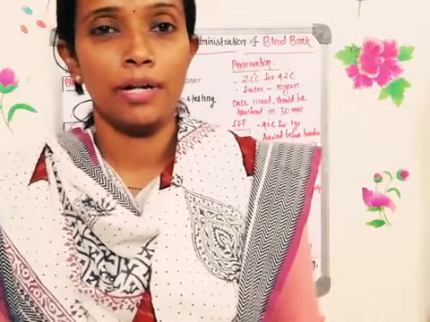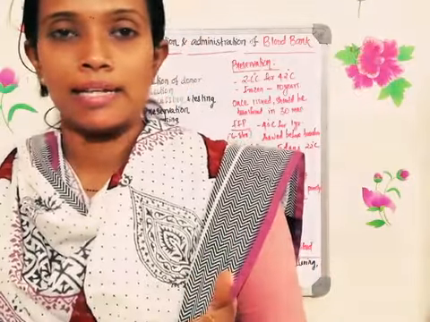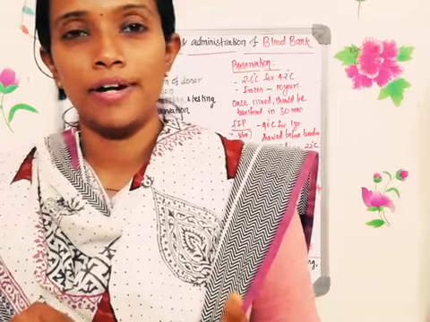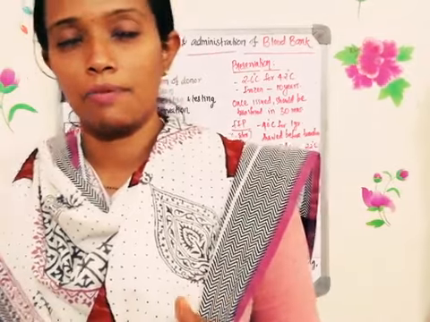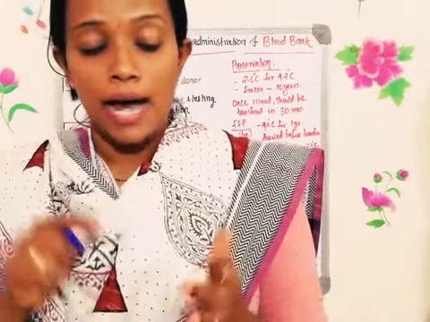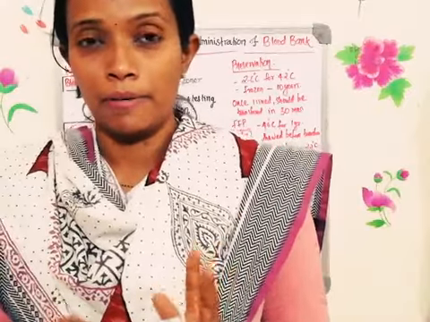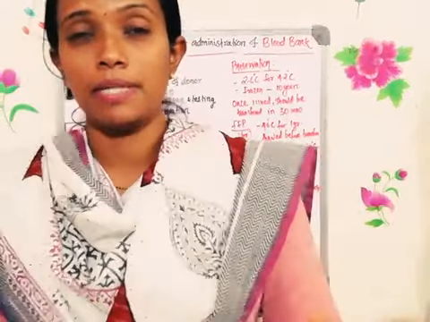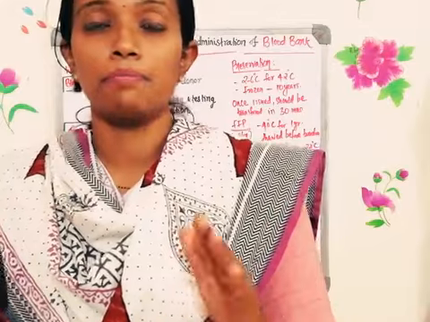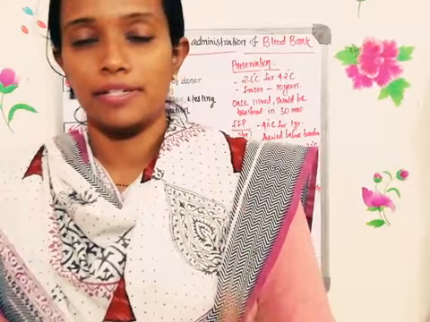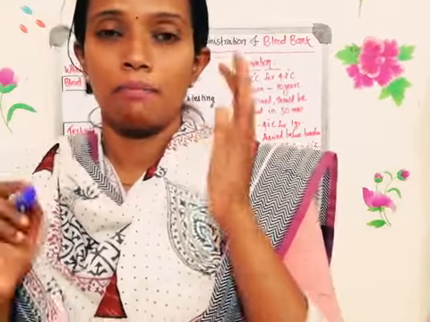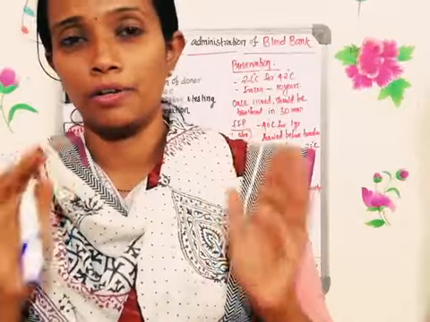What are the main components of the blood? Blood cells and plasma. What are the different types of blood cells? RBC, WBC and platelets. They can be separated into individual components by a process called apheresis. Apheresis is the process by which you can separate the components of the blood.